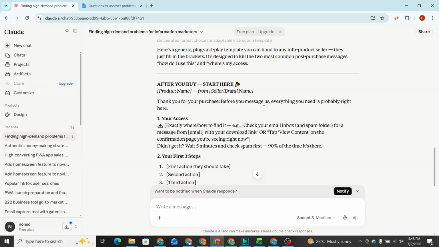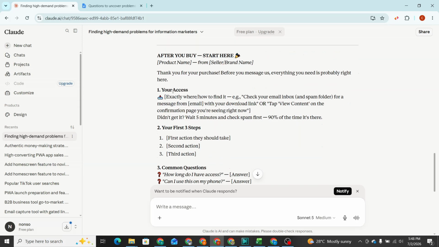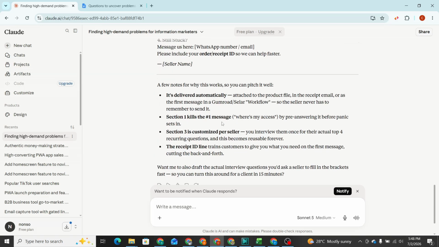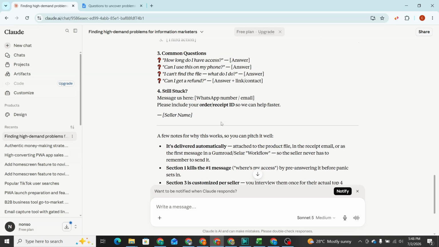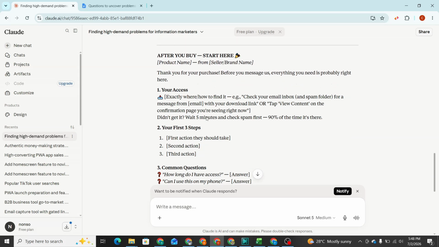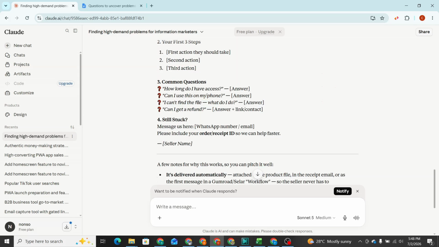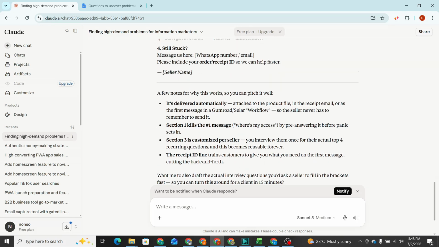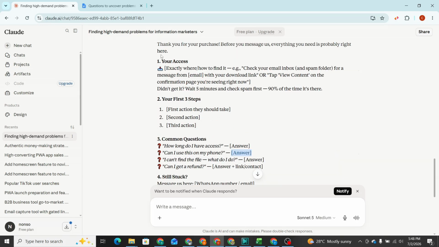Before you message us, everything you need is probably right here. Your access, this. So this is what you're going to create for them. Their questions might be longer than this, like for instance, common questions. How do I access this? You provide the answer. How can I use my phone? You provide the answer. So now, this is what it looks like, right?